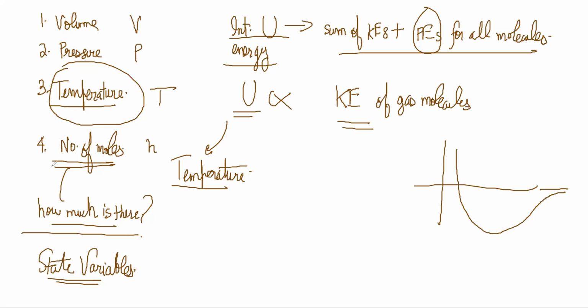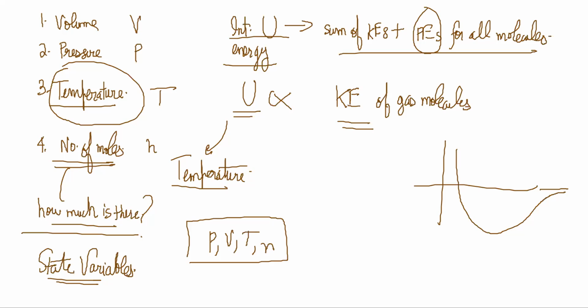These state variables P, V, T, N are sufficient to describe most of the properties of gases, and that is why we use them. It's a fairly simple set of 4 or 5 variables which are related to each other in some way, and that can help us predict the properties of gases which are very distinct from each other. Very different gases can still be explained using it.